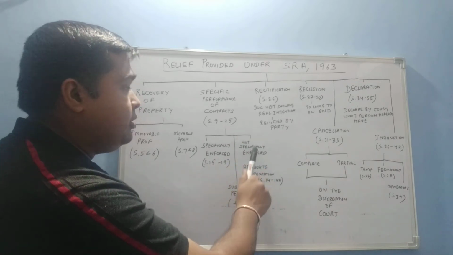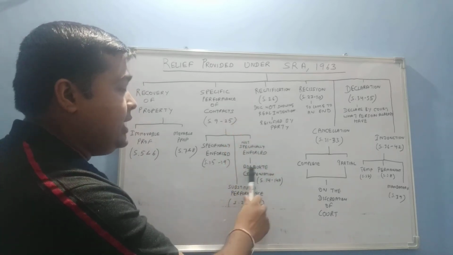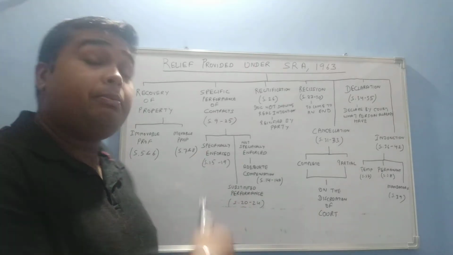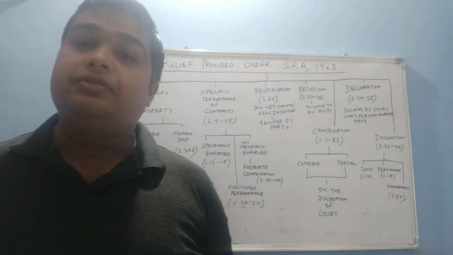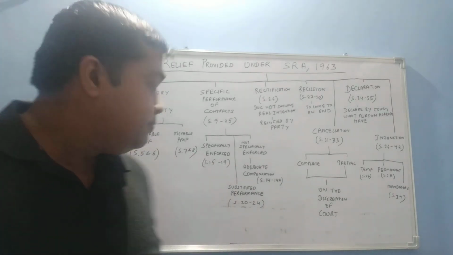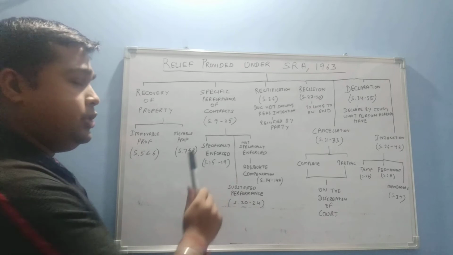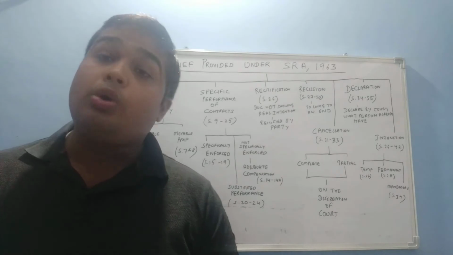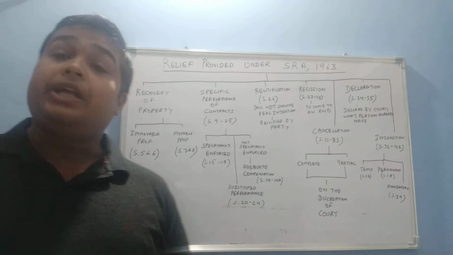In those kinds of cases in which specific performance is not possible, adequate compensation will be given by the court to the other party, and it is covered under Section 14 and 14A of the Specific Relief Act. Section 14A was added after the 2018 amendment. The next kind of relief is for cases in which specific enforcement is possible. The court orders specific enforcement of those contracts, which is covered under Sections 15 to 19.